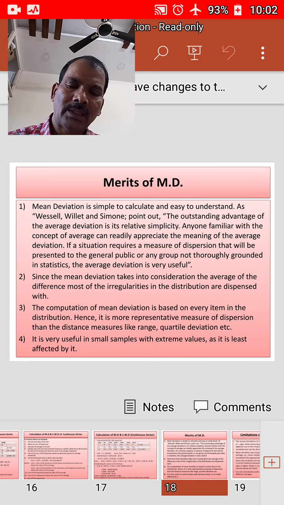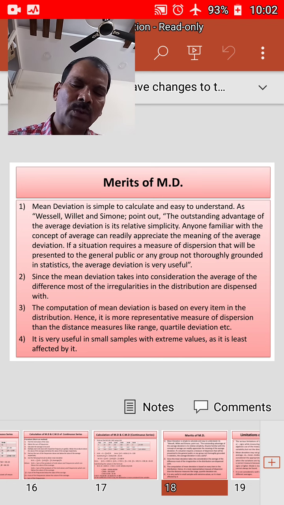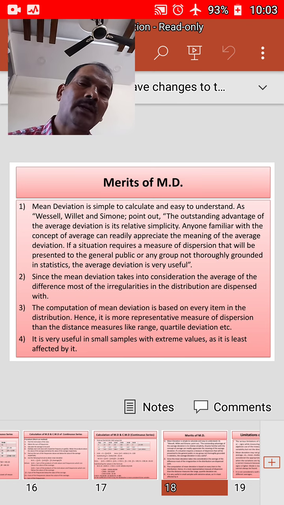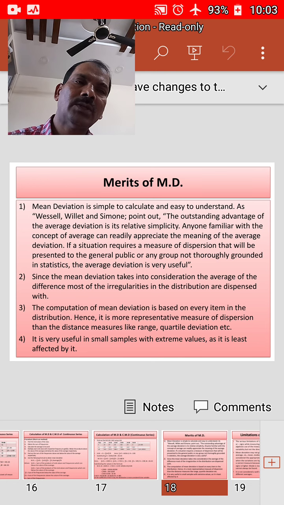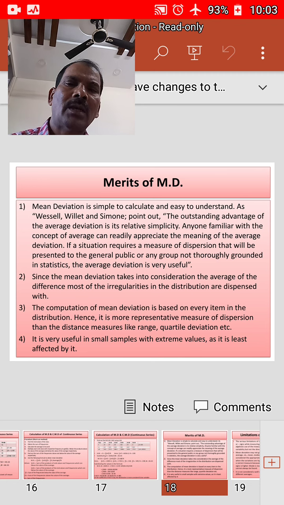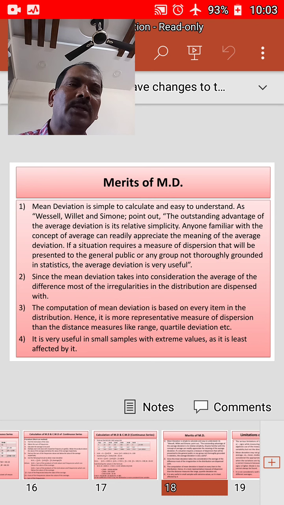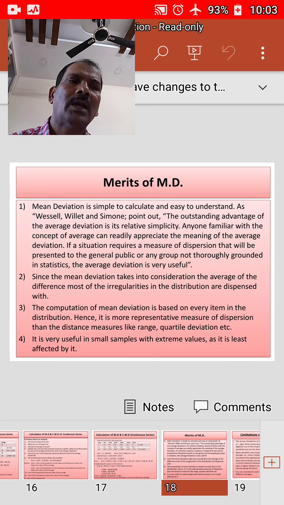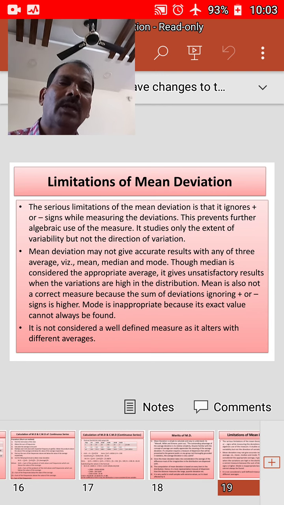Next, second, since many deviations are taken into consideration, the average of differences, most of the irregularities in the distribution are dispensed with. And the third merit is, the computation of mean deviation is based on every item in the distribution, hence it is a more representative measure of dispersion than distance measures like range, quartile deviation, etc. And the fourth one, it is very useful in small samples with extreme values as it is least affected by them. And we have limitations.